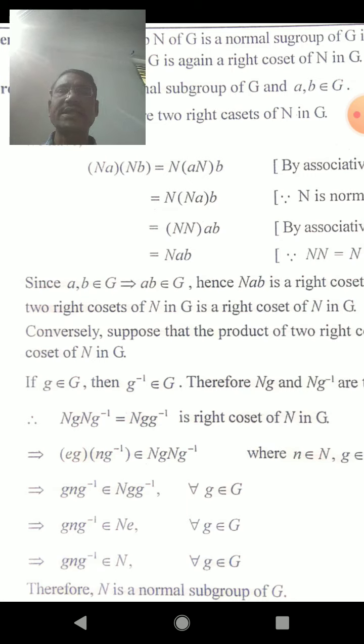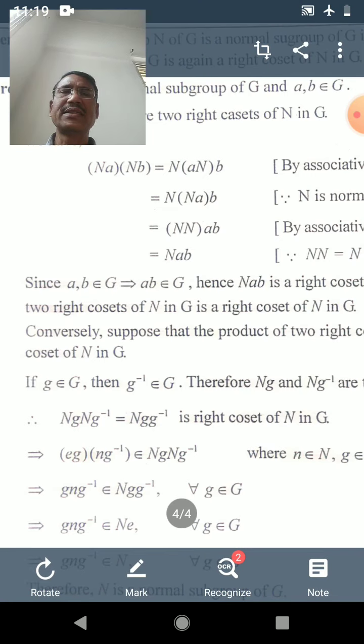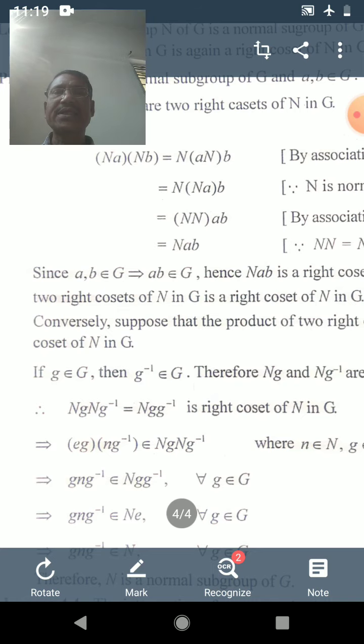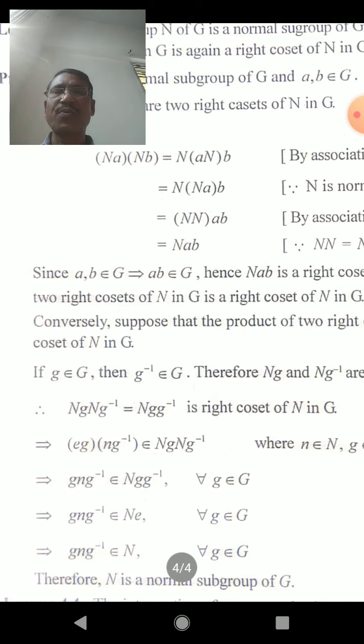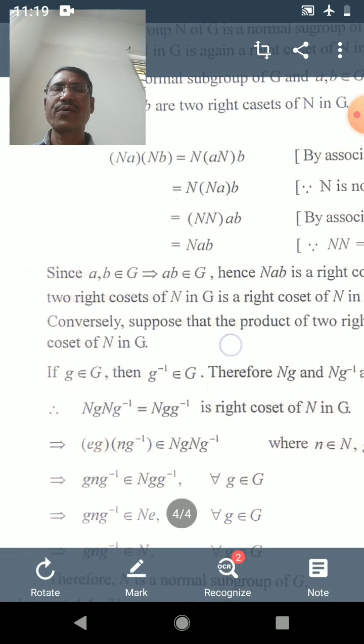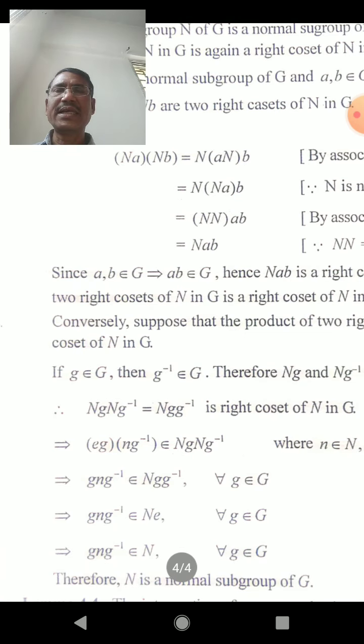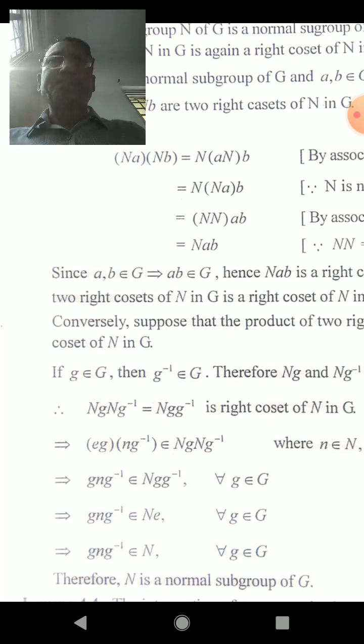Here Ng into Ng inverse can be written as Ngg inverse because we know that the product of two right cosets is again a right coset. But gg inverse is the identity element, therefore it can be written as Ne. And what we get? gng inverse belongs to N, and therefore N is a normal subgroup of G.